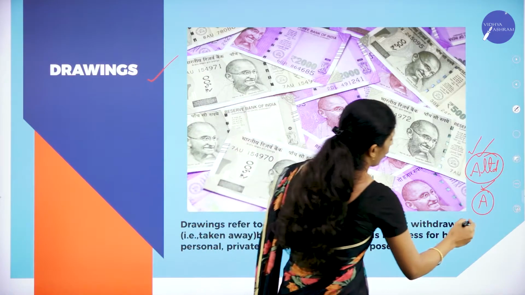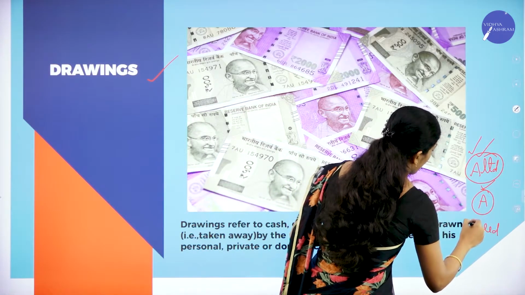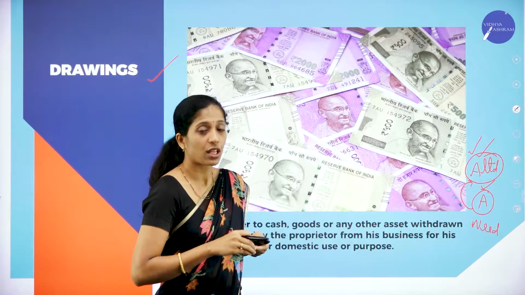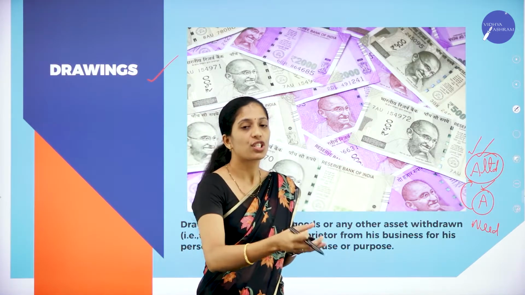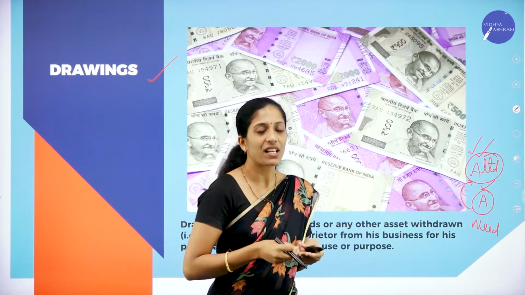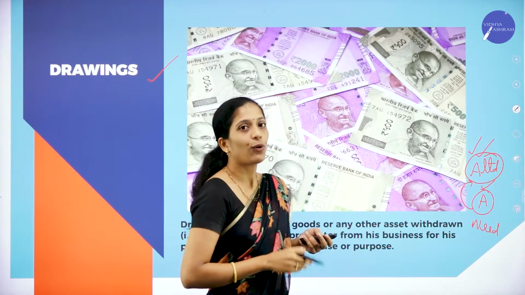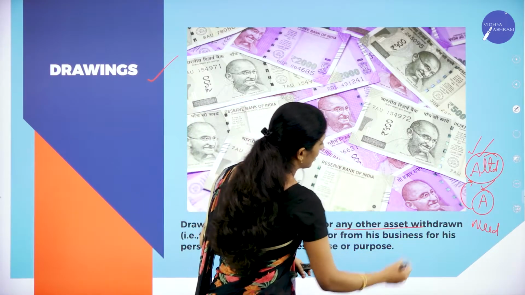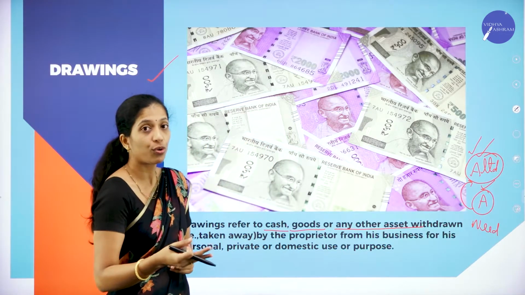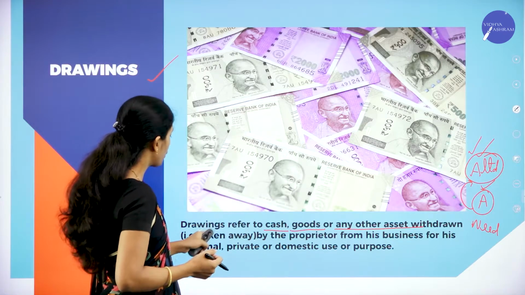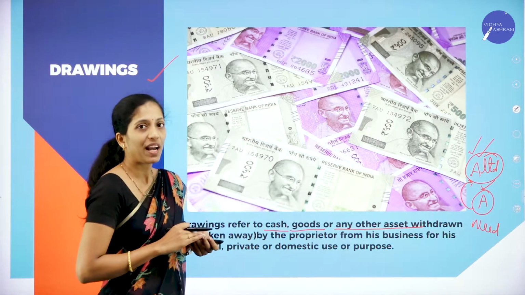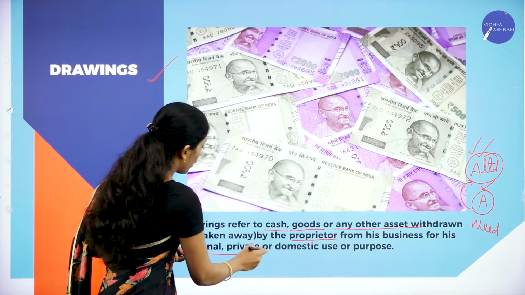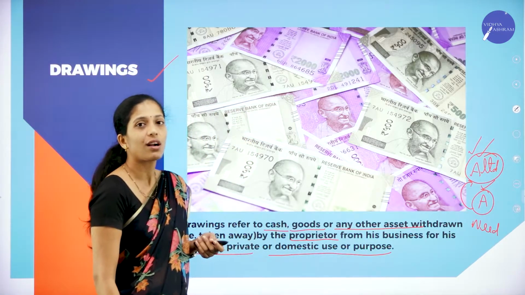Suppose A is in need of money and A withdraws certain money from the business. He withdraws certain money from the business for his personal use. So that amount or goods which is withdrawn by the owner for his personal use is called drawings. Now what do you mean by drawings? Drawings refers to cash, goods or any other asset. It may be cash, it may be goods or it may be any other asset withdrawn, that is taken away by the proprietor, that is by the owner, from his business for his personal or private or domestic use.